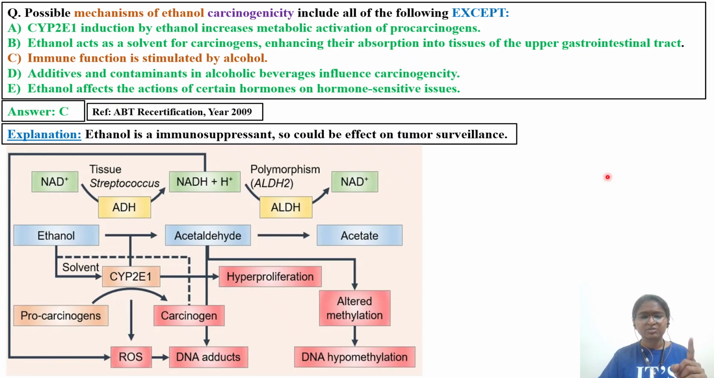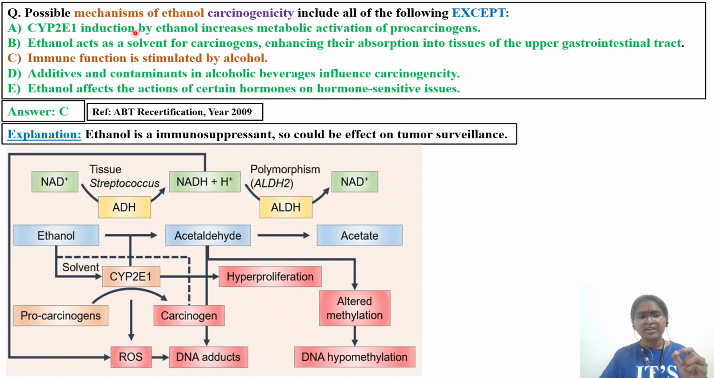The next slide is with respect to ethanol. As I told you, the major effect of ethanol is fatty liver. The liver is the target organ. Another thing is that ethanol causes cancer. So what is the mechanism? We will see here. The question is taken from the year 2009 ABT recertification, American Board of Toxicology recertification question paper.